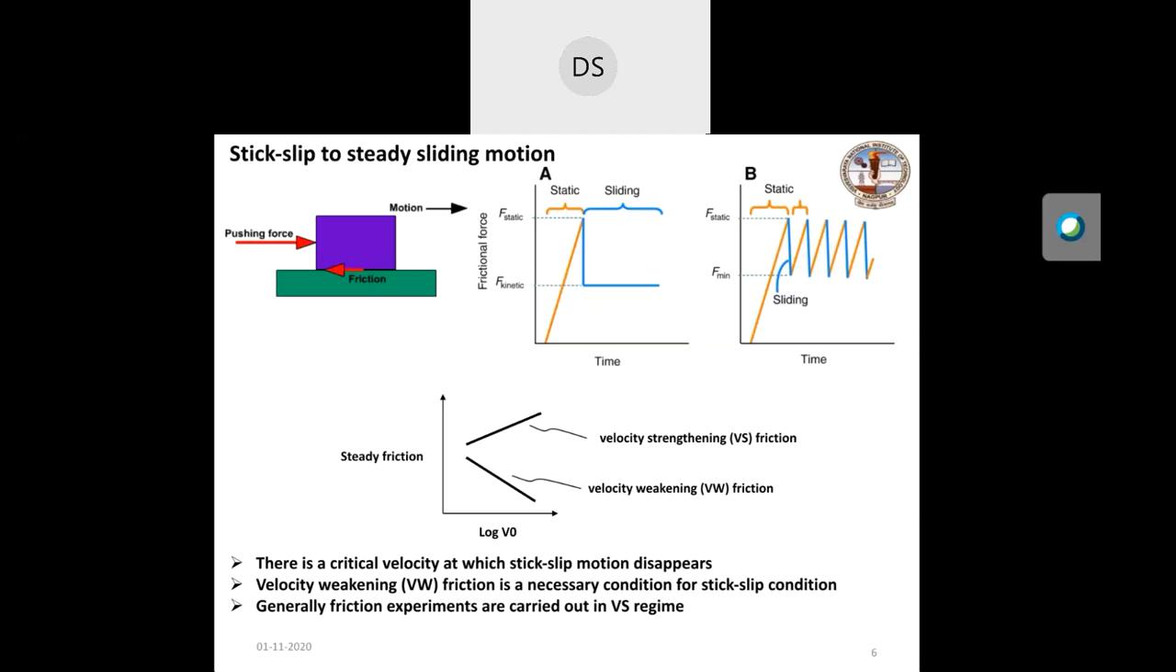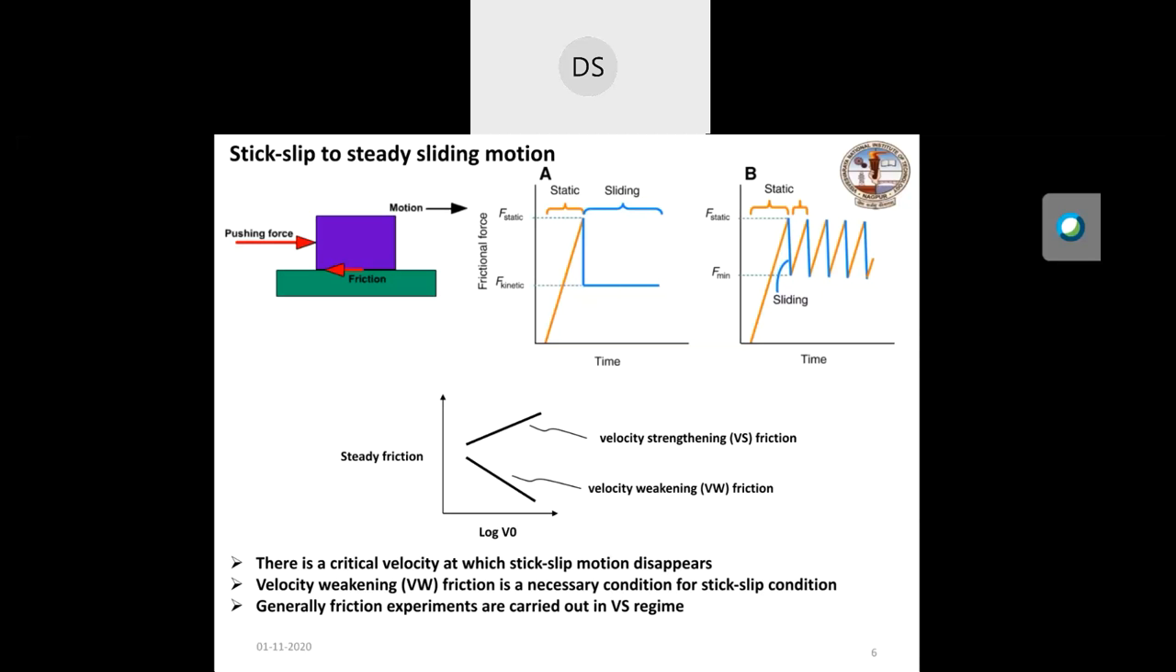While in stick slip, the force of friction is varying between the maximum and the minimum. So you can say that both the static friction and the kinetic dynamic friction during the stick slip change with time. That's why we see the peaks in stick slip. So stick slip is recognized by a critical velocity at which the stick slip motion disappears.